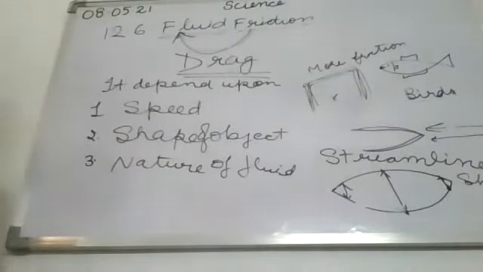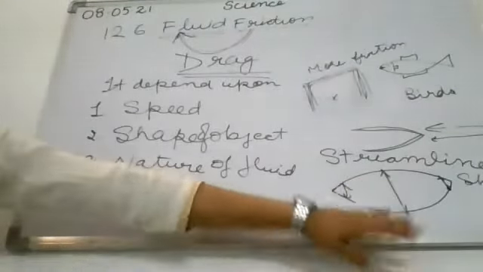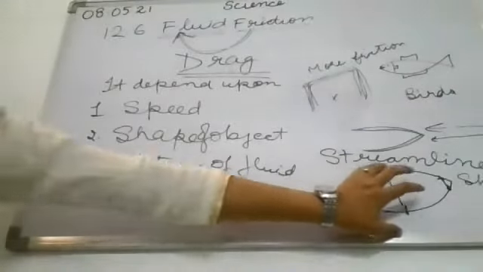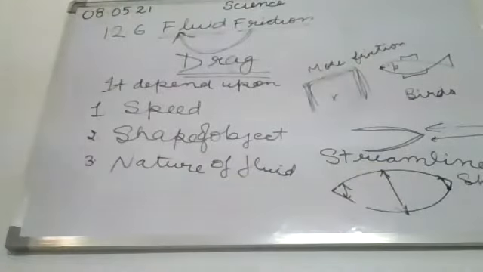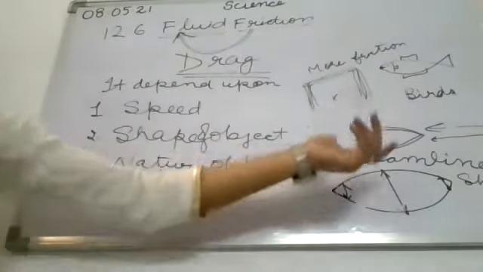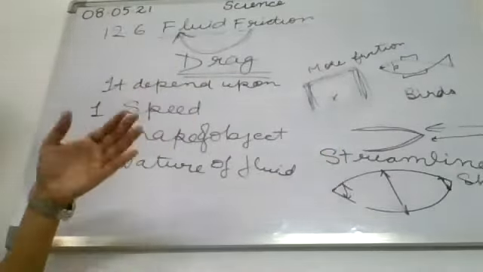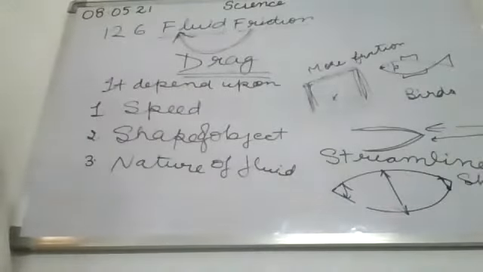So their bodies must have evolved to shapes which would make them lose less energy. There will be less loss of energy. Okay, and also the object will overcome the friction. Clear?